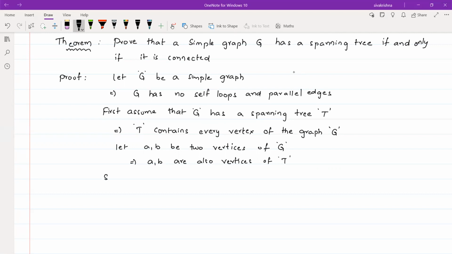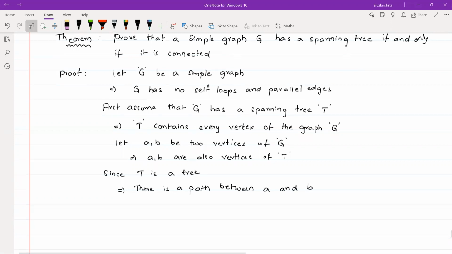Since T is a tree, this implies there is a path between small a and small b.